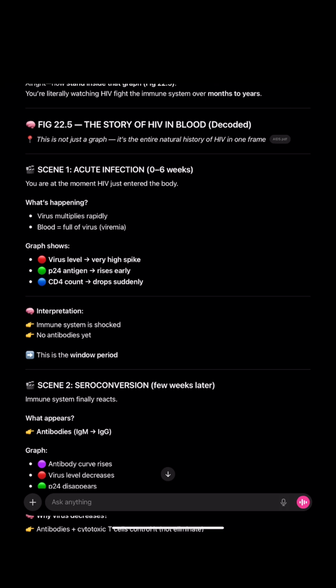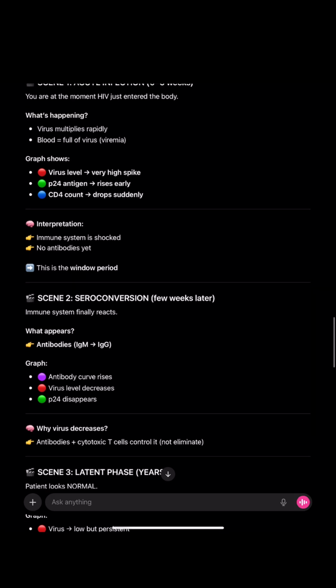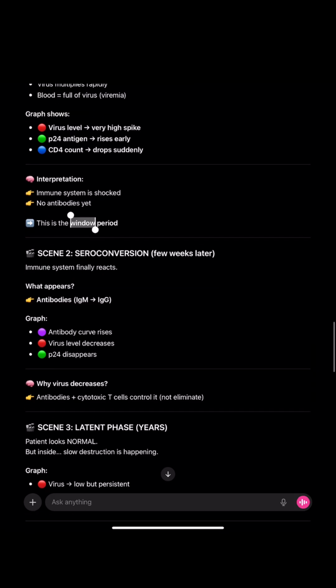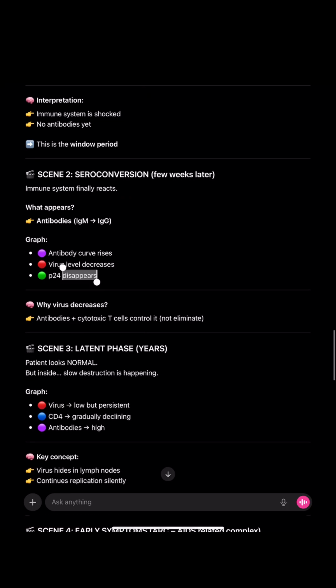Okay, virus level increased, P24 antigen is increasing, and CD4 count is dropping suddenly, and no antibodies are yet formed. That is the window period. Then there is seroconversion. A few weeks later, what happens? The immune system finally reacts. Antibodies are formed. First of all, IgM, the bigger immunoglobulins, are formed, and then IgG are formed. So the antibody curve rises, virus level decreases, and P24 disappears during seroconversion.